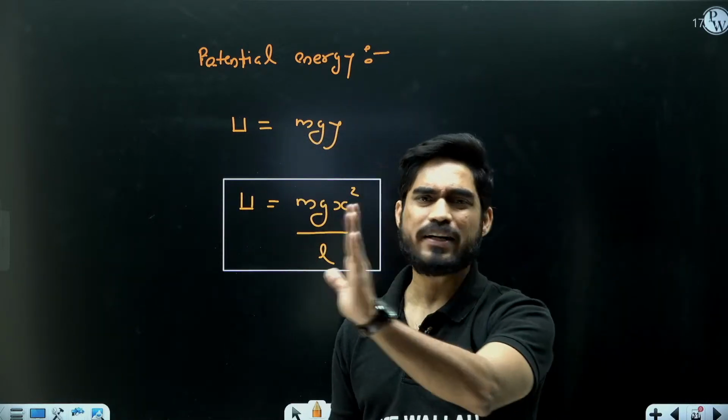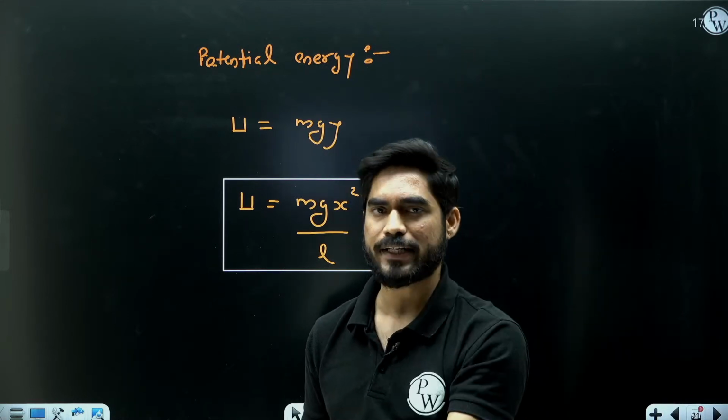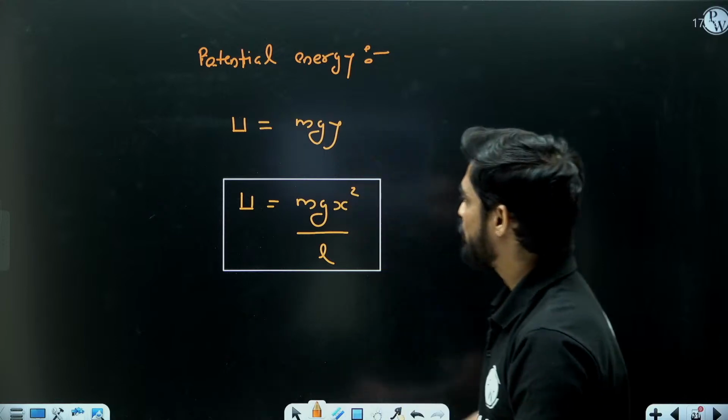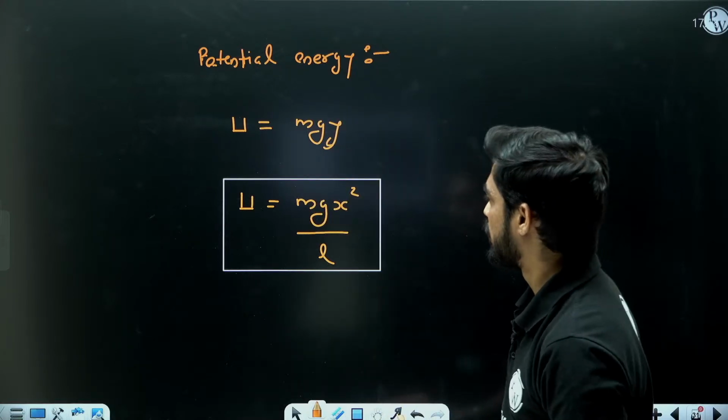Due to the x coordinate, you will not get potential energy. So mg into y, and y is x square by L, right?